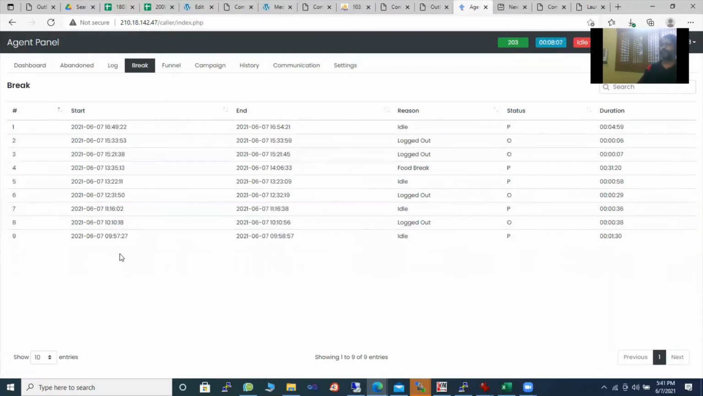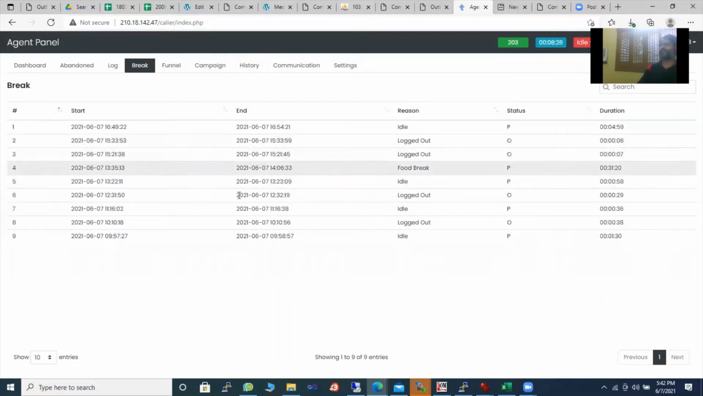So if you really look at it now, at 9:57 she logged in, and till 9:58 she was idle for about 1 minute and 30 seconds. And then she logged out at around 10 o'clock, and then she logged in again when it ended. So a complete food break. She went for a food break at 1:35 and came back at 2:06, so about 31 minutes she took a food break.